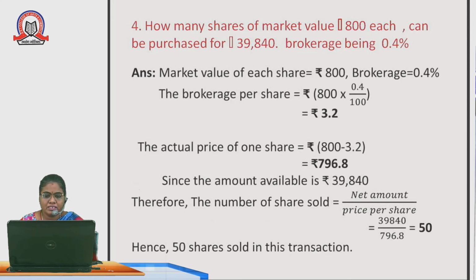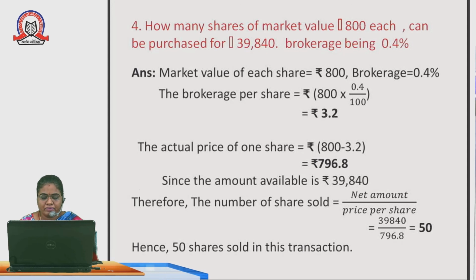Next, how many shares of market value rupees 800 each can be purchased for 39,840, brokerage being 0.4 percentage? This is a problem similar to the previous problem. So the market value given is 800, brokerage is 0.4 percentage. The brokerage per share is 800 into 0.4 upon 100. We get the brokerage per share as 3.2 rupees. The actual price is 800 minus 3.2, that is 796.8.